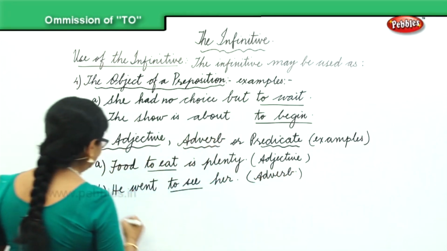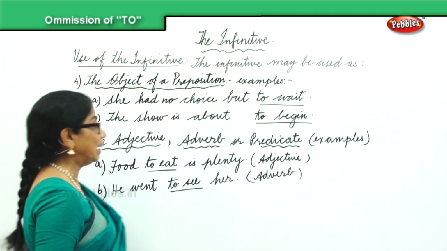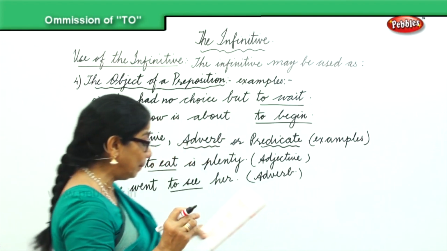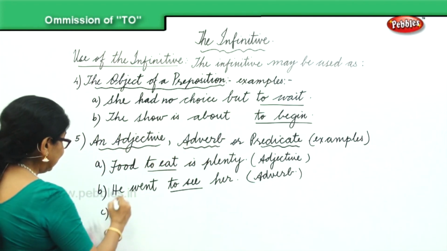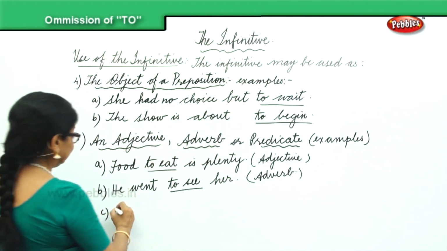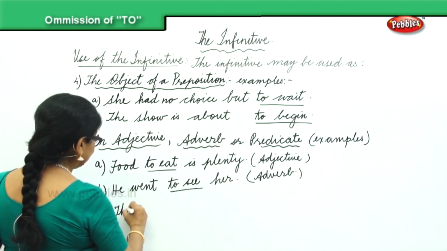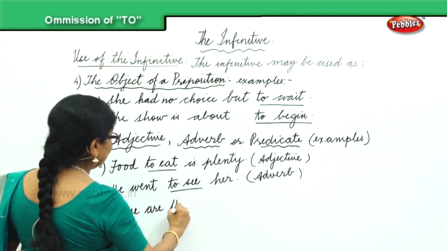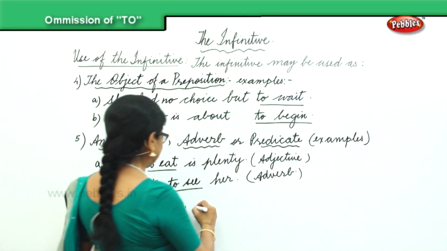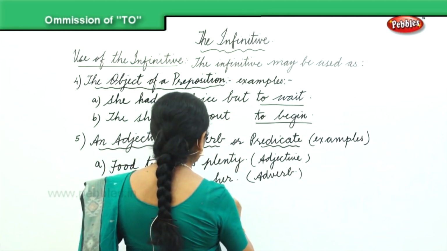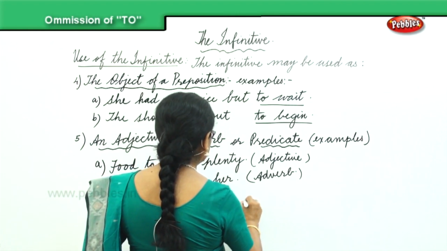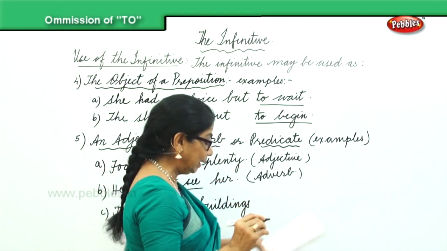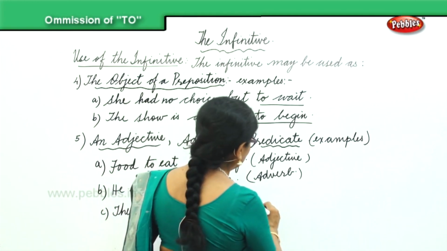And the third example here is: these are the buildings to be sold.